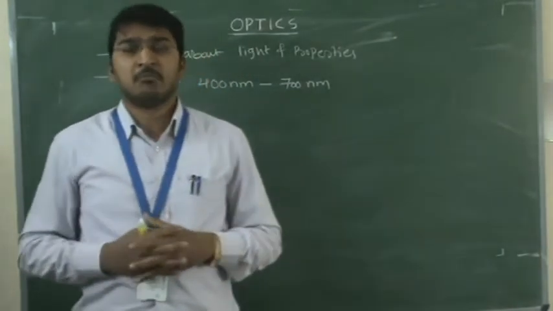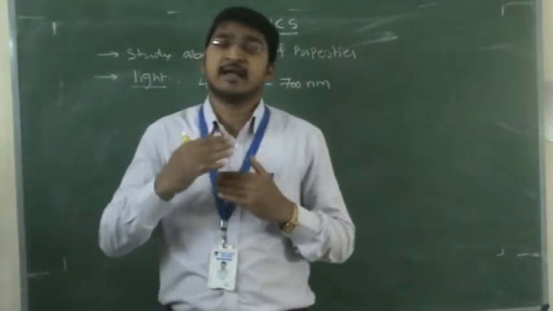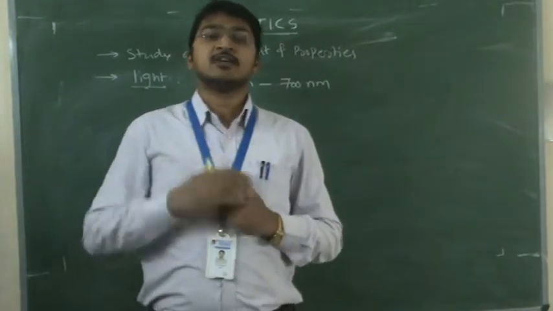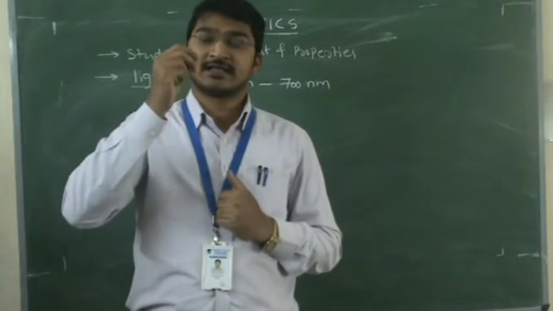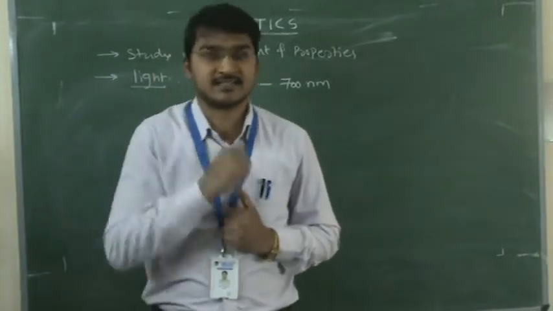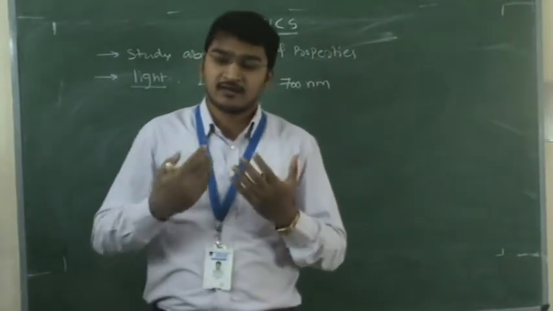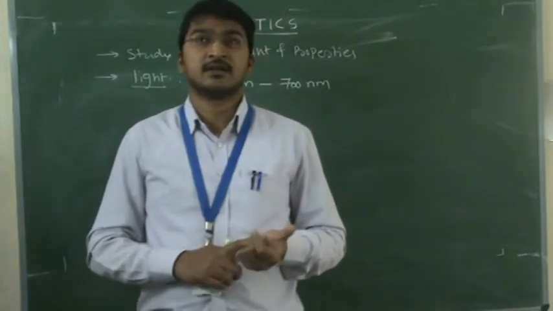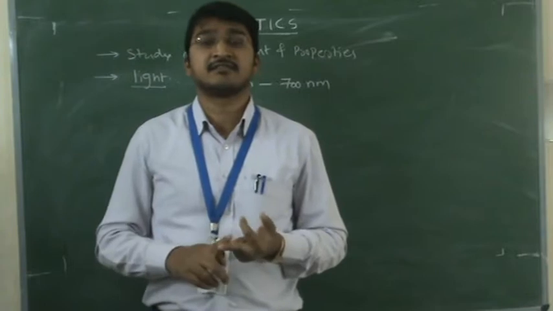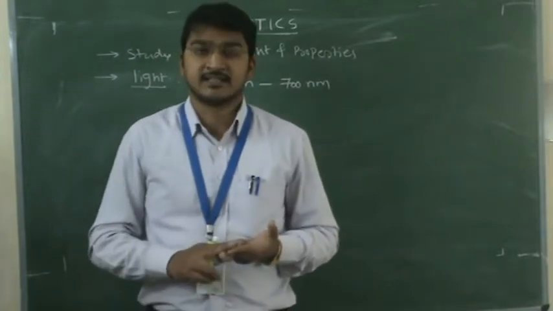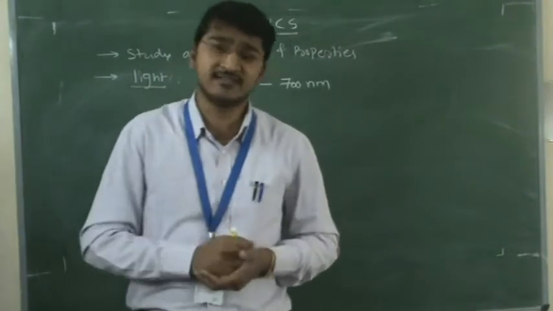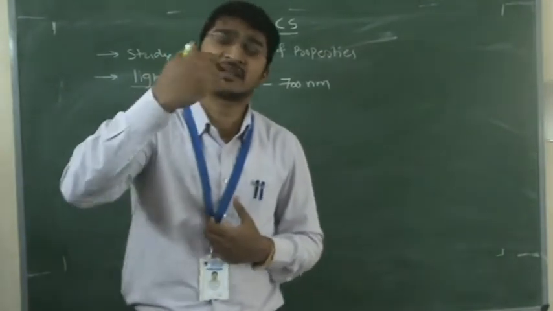But when the same light enters another medium other than vacuum, what happens? A few parameters of light will change. Wavelength may change, velocity will change, but frequency does not change. If frequency changes, the sensation will change, so it may change the color.